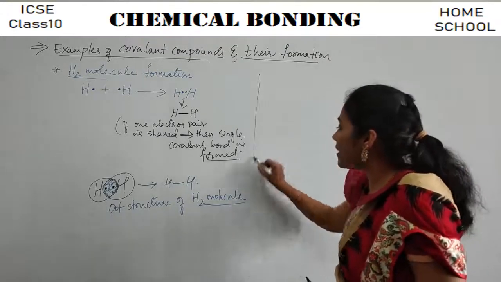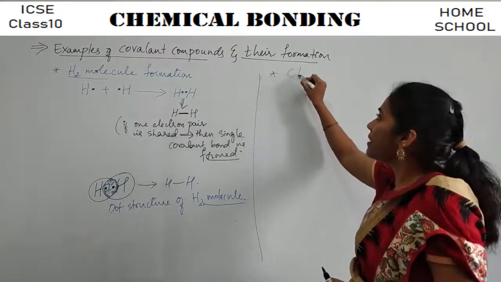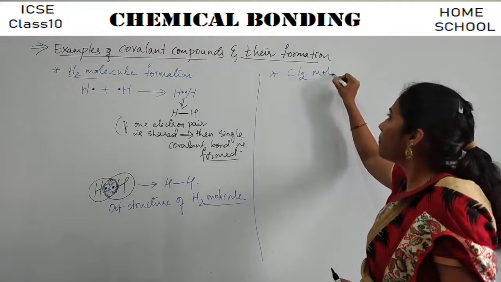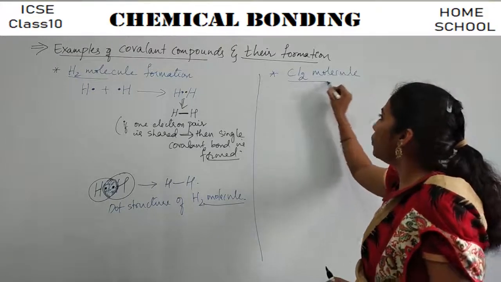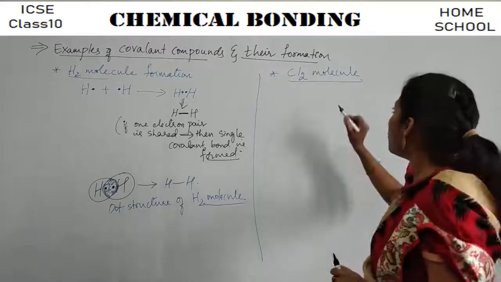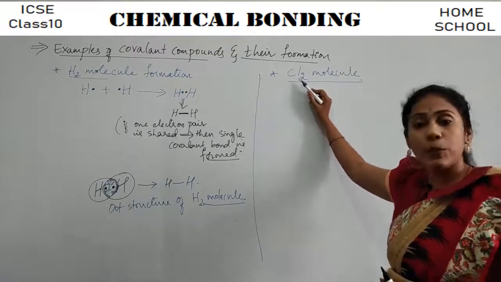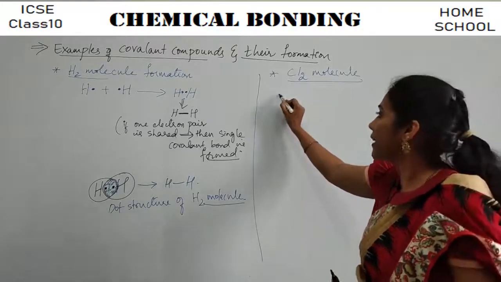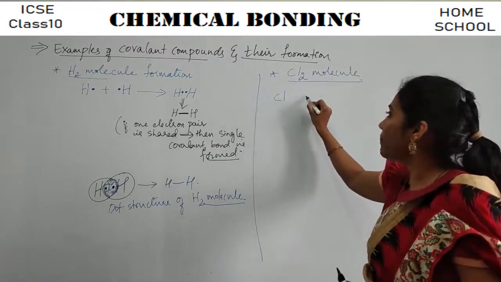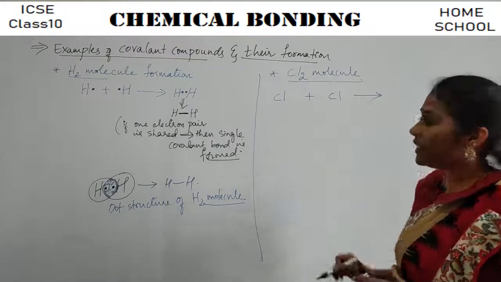And the next one, let us see the next example, that is the Cl2 molecule. That is chlorine molecule. So how many chlorine atoms, if combined, give you a Cl2 molecule? 2 chlorine atoms, right? So this is 1 chlorine atom plus another chlorine atom. Let us see how they will combine.